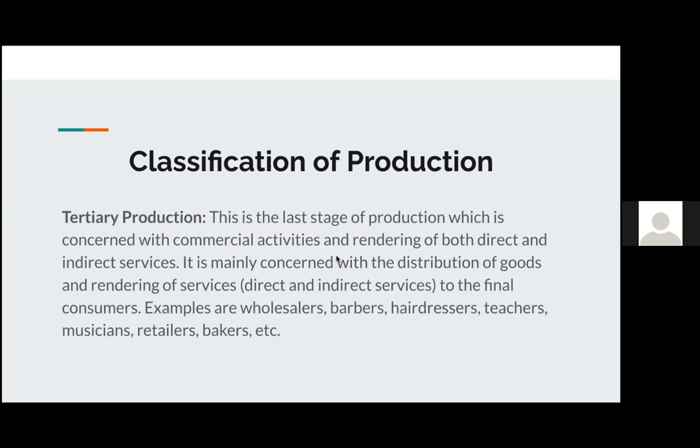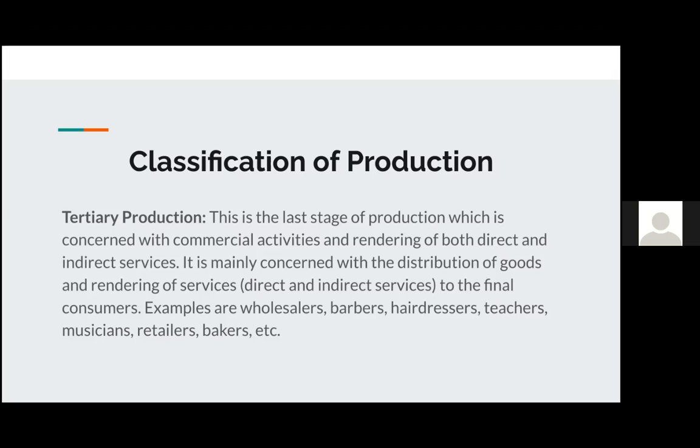Finally, the last classification of production that we have is the tertiary production. This is the last stage of production, and it's concerned with commercial activities that render both direct and indirect services. So here it's mostly about the distribution of goods or providing services to final consumers. For example, if we look from primary to secondary to tertiary, wholesalers would fall at the last end.